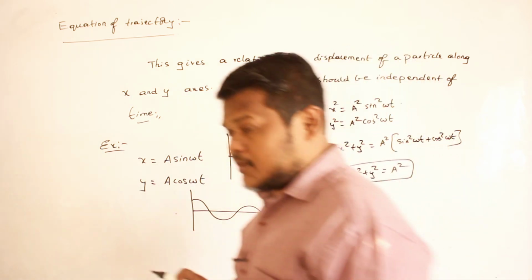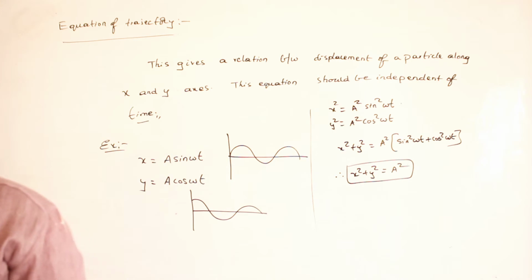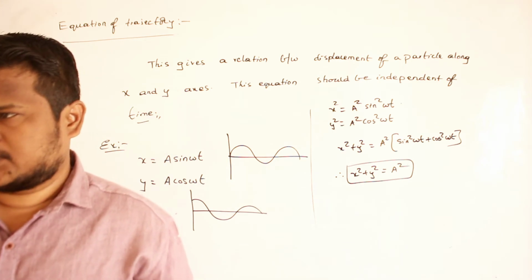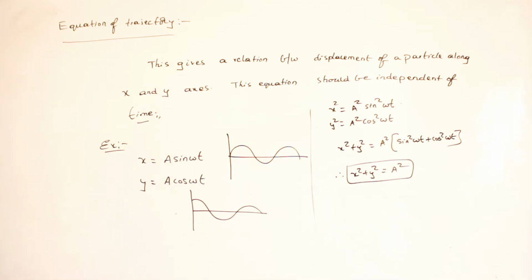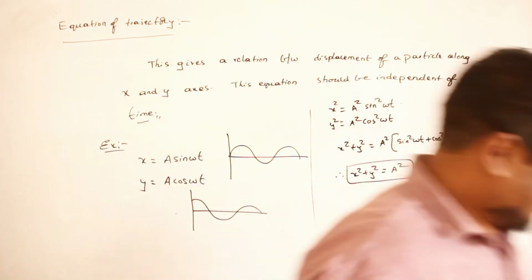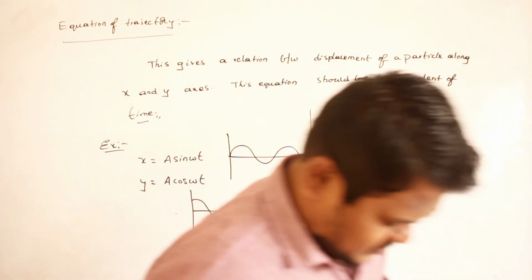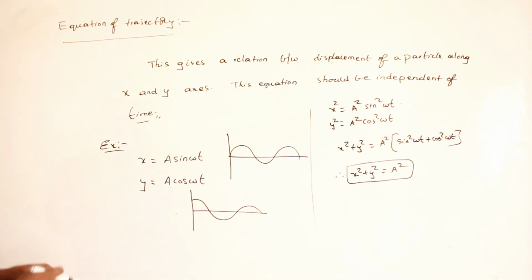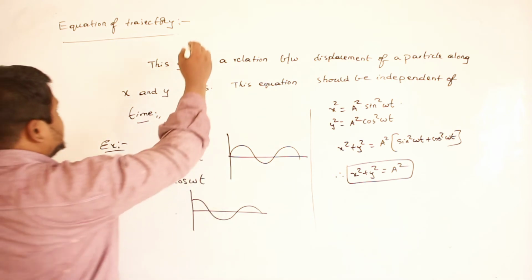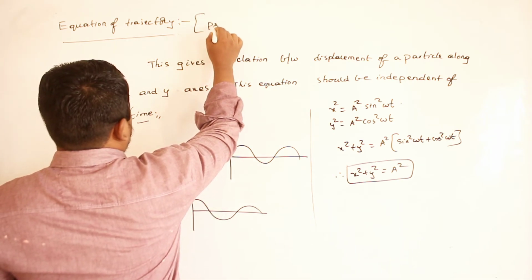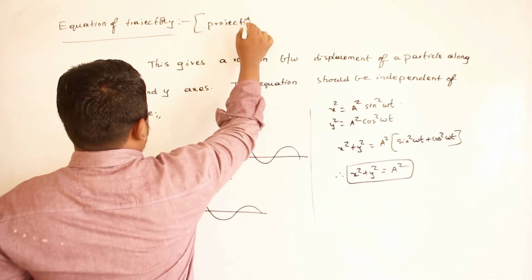Now similarly, I have to write the equation of trajectory for parabolic motion also. Are you able to understand? Come on, first make a note up to here. Okay? So then I will write the equation of trajectory for which motion? For projectile motion.